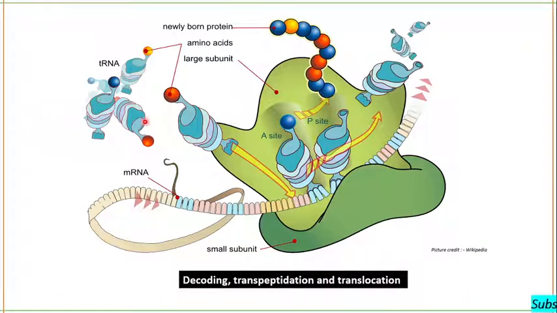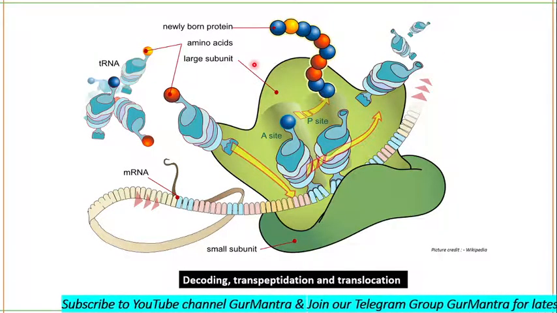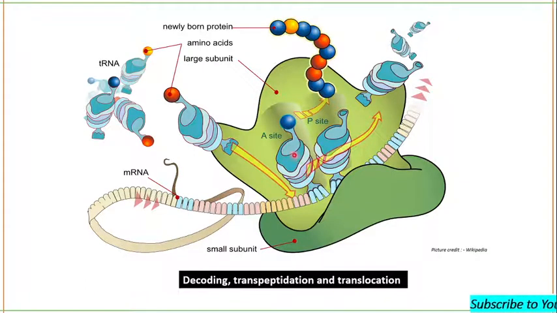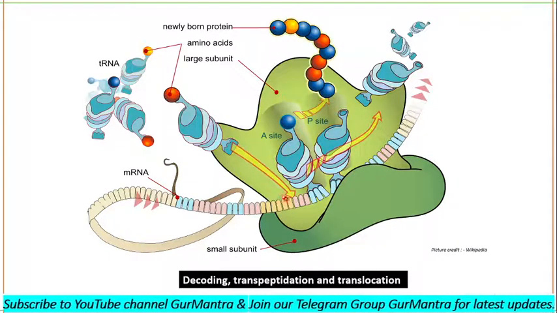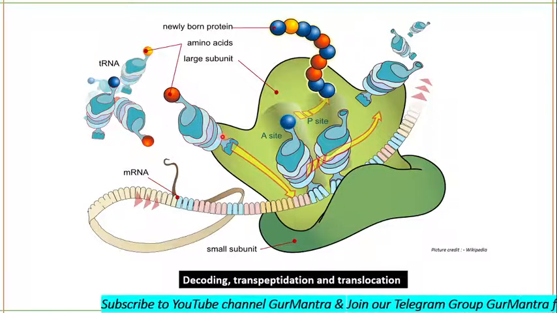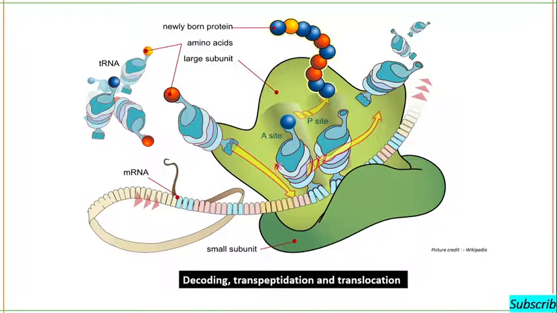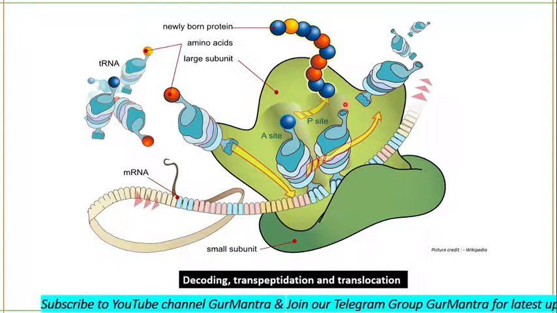This is the charged tRNA, amino-acylated tRNA, and here we have deacylated tRNA. So what happens during decoding? We know that during decoding, the ribosome reads the codon on the mRNA, and then it brings an appropriate tRNA which has the anticodon complementary to the codon present on the mRNA. Fine. And then there is the binding of this charged tRNA molecule, the amino acid tRNA molecule, on the A site.